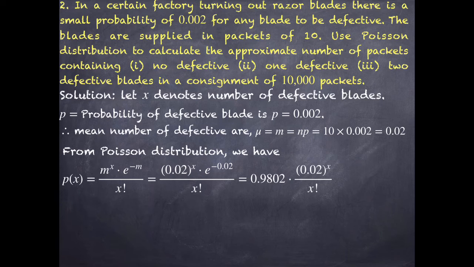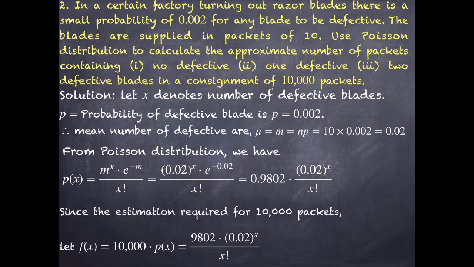Okay, now the estimation is required for 10,000 packets. I will multiply the p of x expression by 10,000. Use this method whenever in the sub questions there are no terms containing at least, at most, more than something or less than something. Whenever inequalities are not there, straight away use the f of x expression, that is, just multiply p of x into the number of packets. If at least, at most or any inequalities are there, don't go for this particular step. Use the p of x step only. For that, individually we can multiply whatever answer we get by the number of packets.